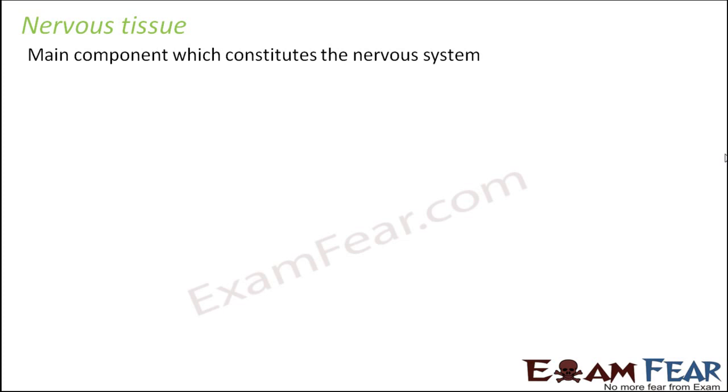So this is the main component which constitutes the nervous system. What comes to your mind whenever you think of the nervous system? Whenever we talk about the nervous system, we think of brain, nerves, spinal cord. And what do they do? What does our brain do?